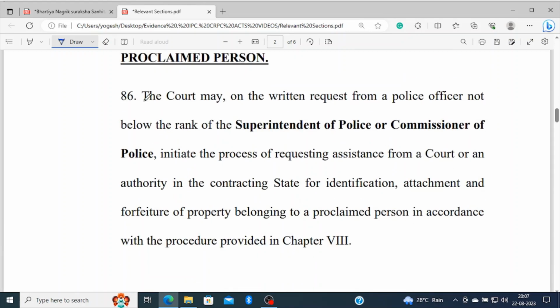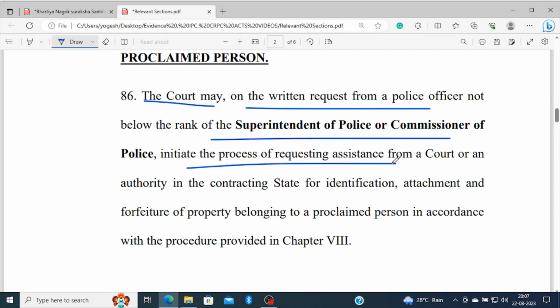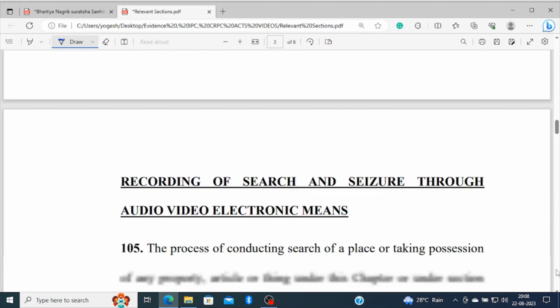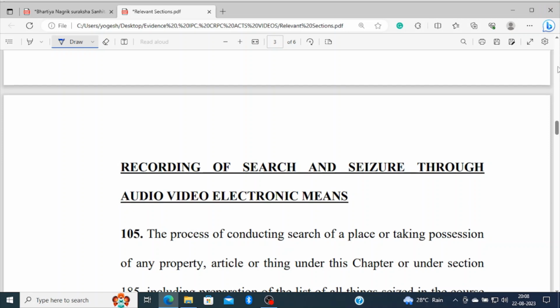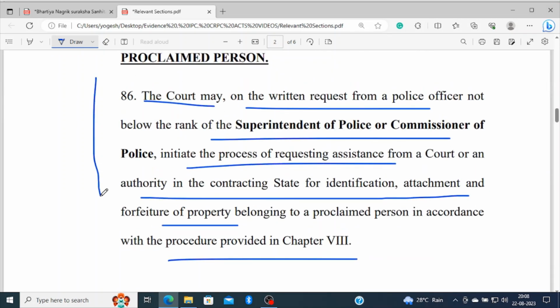The court may, on the written request of a police officer not below the rank of a superintendent of police or commissioner of police, initiate the process of requesting assistance from a court or authority in the contracting state for identification, attachment and forfeiture of the property, in accordance with the procedure provided in chapter 8. So this section has now been inserted. The police officer will have to make a request to the court, and the officer shall not be below the rank of superintendent of police or commissioner of police.